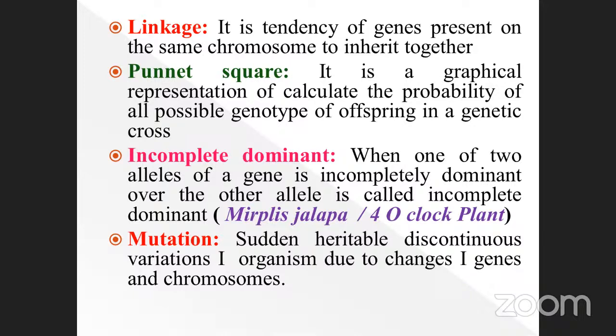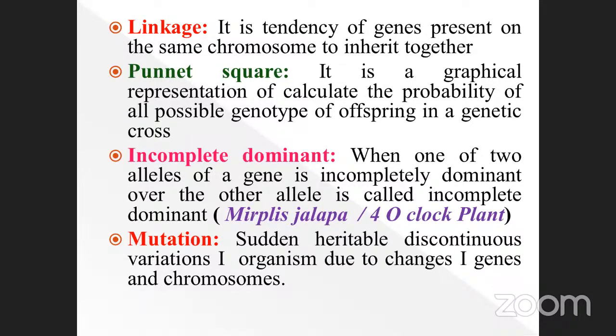The dominant character would be expressed in the F1 generation. But instead, mixing white and red, you get pink color. Red is the dominant, but incompletely dominant; it is not fully expressed.